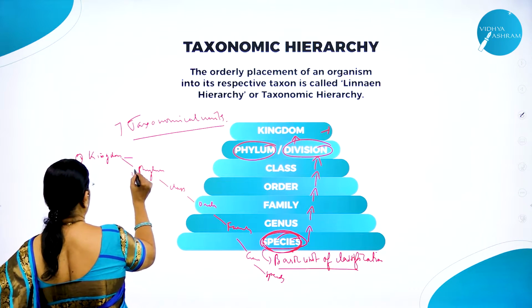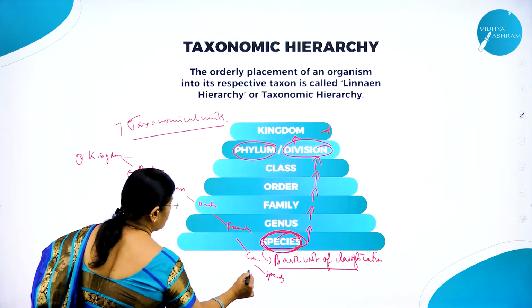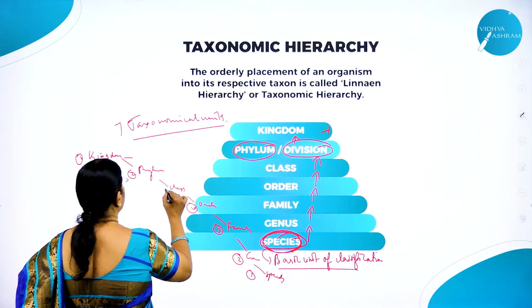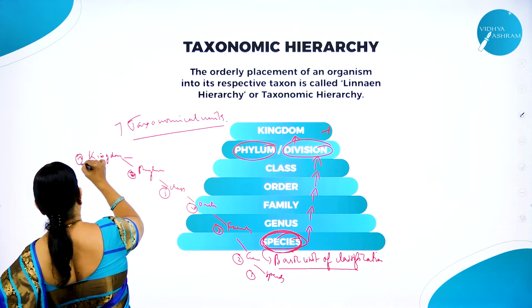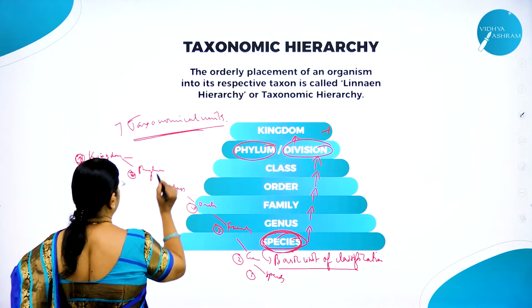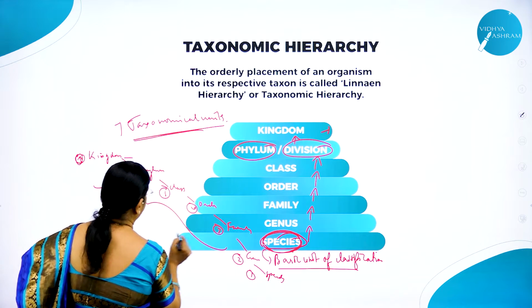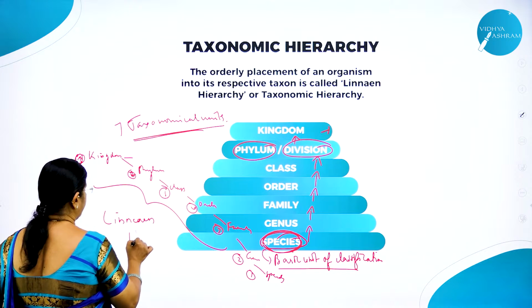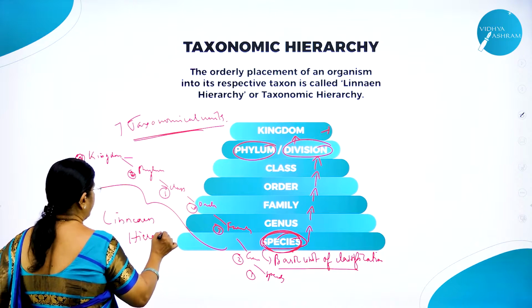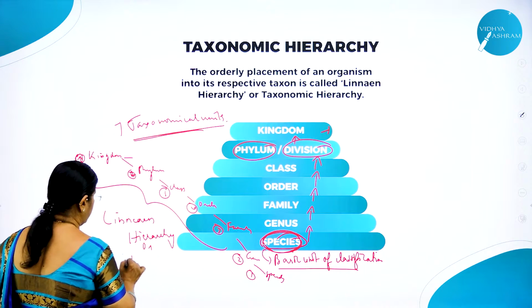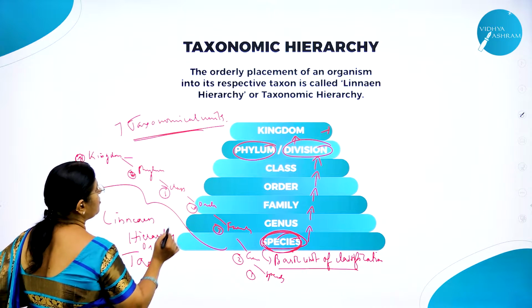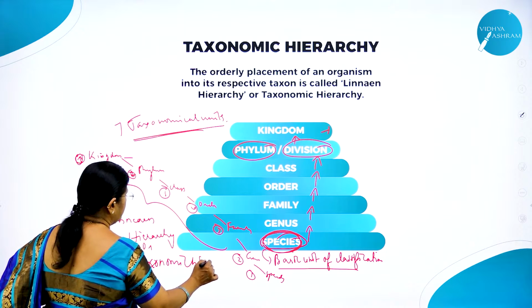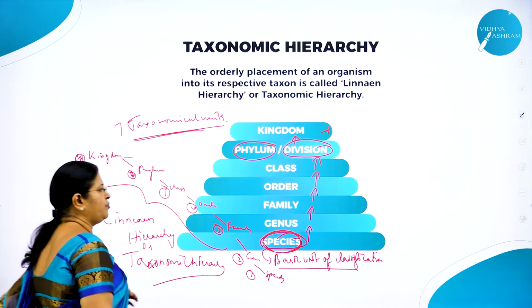When we write, we should write 1, 2, 3, 4, 5, 6 and 7. So what are the 7 types? Writing in this pattern is called linear hierarchy, or taxonomic hierarchy. Hope you have understood.